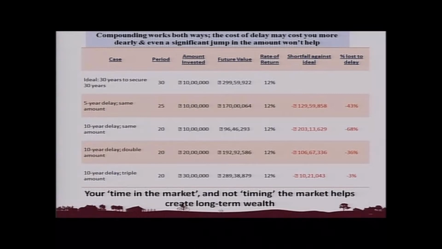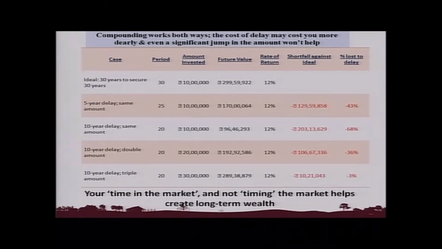So typically what we are saying is that if you want to plan for your retirement, ideally for a 30-year retirement, you should plan for 30 years. If one had invested 10 lakh rupees 30 years before, with the rate of return assumed at 12%, he would have received almost 3 crore rupees, 2 crore 99 lakh 59,922. If he had delayed his 10 lakh rupees investment by 5 years, giving only 25 years for his money to grow, then this 10 lakhs would grow to only 1 crore 70 lakhs.